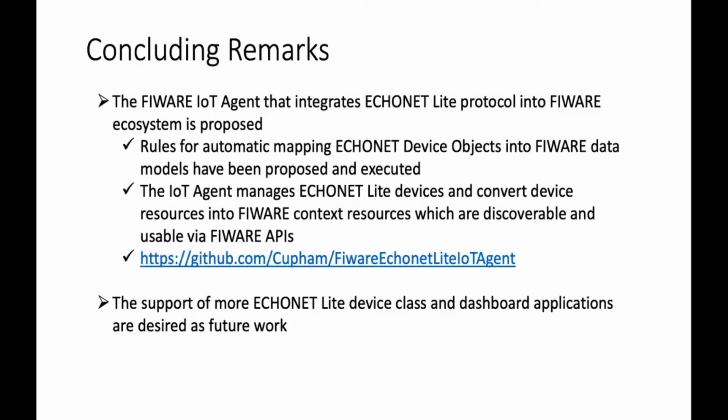For conclusions, in this paper, the FIWARE IoT agent that integrates the ECHONET Lite protocol into the FIWARE ecosystem is proposed and implemented. Rules for mapping ECHONET Lite device objects into the FIWARE data model have been proposed and executed. The IoT agent manages ECHONET Lite devices and converts device resources into FIWARE context resources, which are discoverable and usable via FIWARE APIs. The source code of the IoT agent is available on GitHub. The support of more device classes as well as dashboard applications are designed as future work.